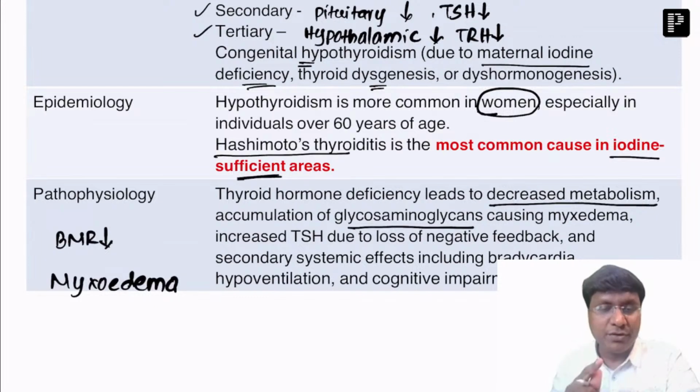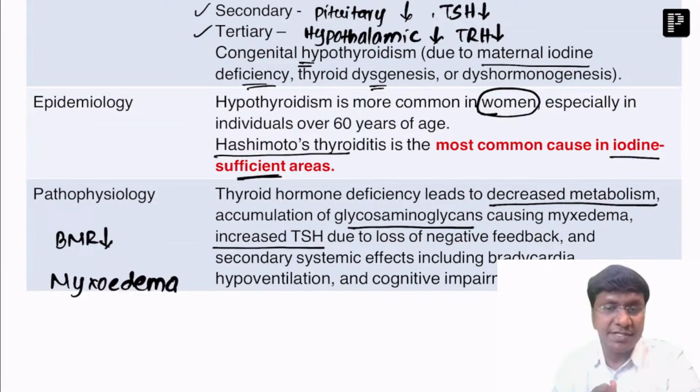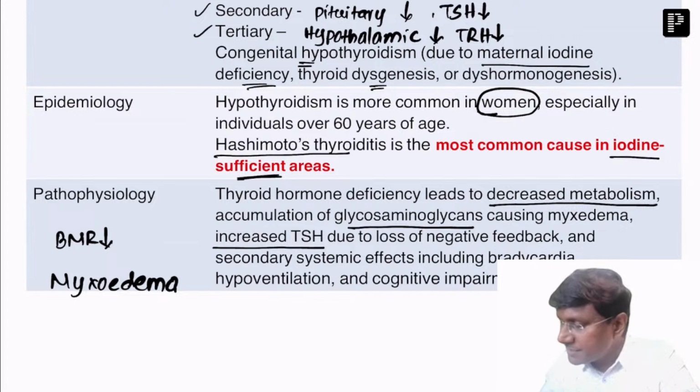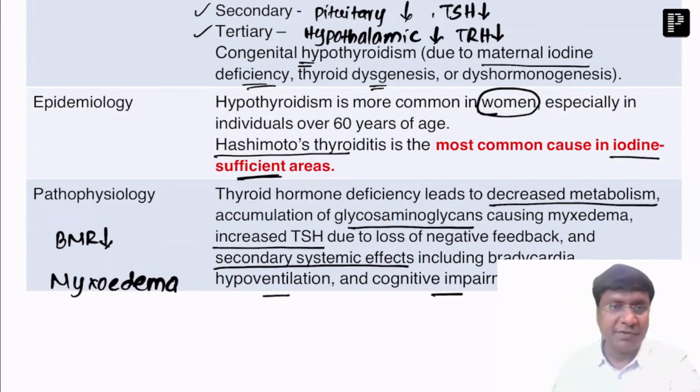And what will happen to the TSH level? There will be an increase in TSH level, but this increase in TSH is observed only in cases of primary hypothyroidism, but not in case of secondary or tertiary hypothyroidism, right? Another important problem is these patients will have secondary systemic effects. What are those secondary systemic effects? That includes bradycardia, hypoventilation, and cognitive impairment. Why do they occur? I'll be discussing them in detail in the clinical manifestations.